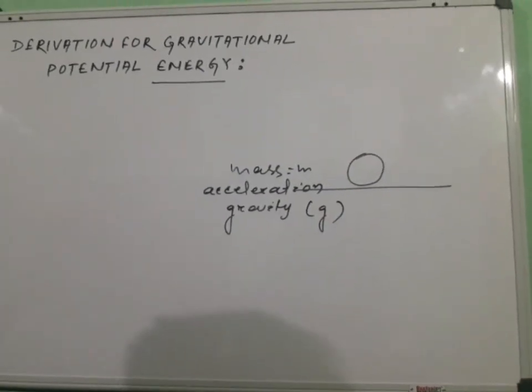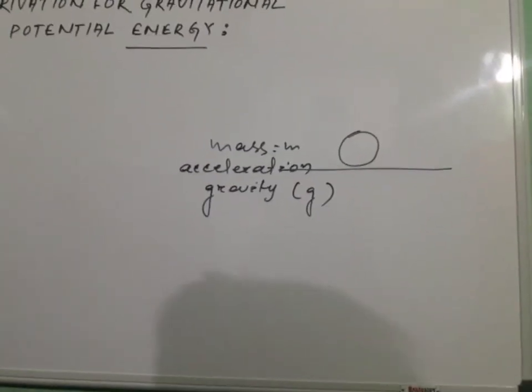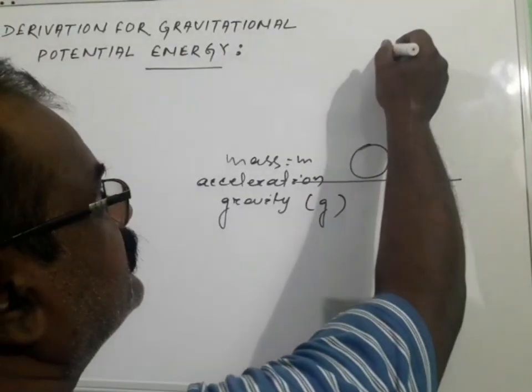Now, if the body has mass m and acceleration due to gravity g, whenever it is lifted up to a certain height h.